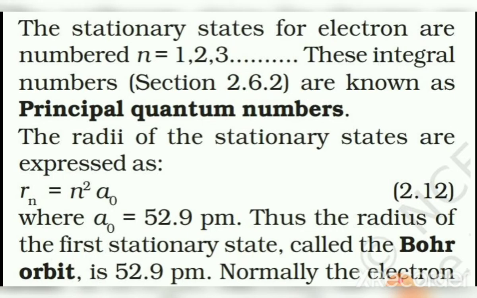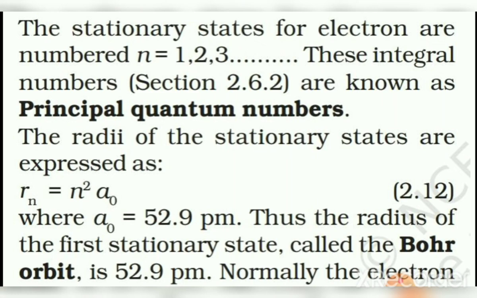Do you think that the radius of the orbits is the same? No, the radius of the orbits is not the same. It is different. What about the energy of these orbits? The energy is also not the same. It is different. Is it possible to calculate the radius of an orbit? Yes. So what is the formula to be used? Rn is equal to n squared into a naught. Here a naught is equal to 52.9 picometer. So in the case of hydrogen, the radius of the first orbit is given as R1 is equal to 1 squared into a naught. That gives you the radius of the first orbit as equal to 52.9 picometer.